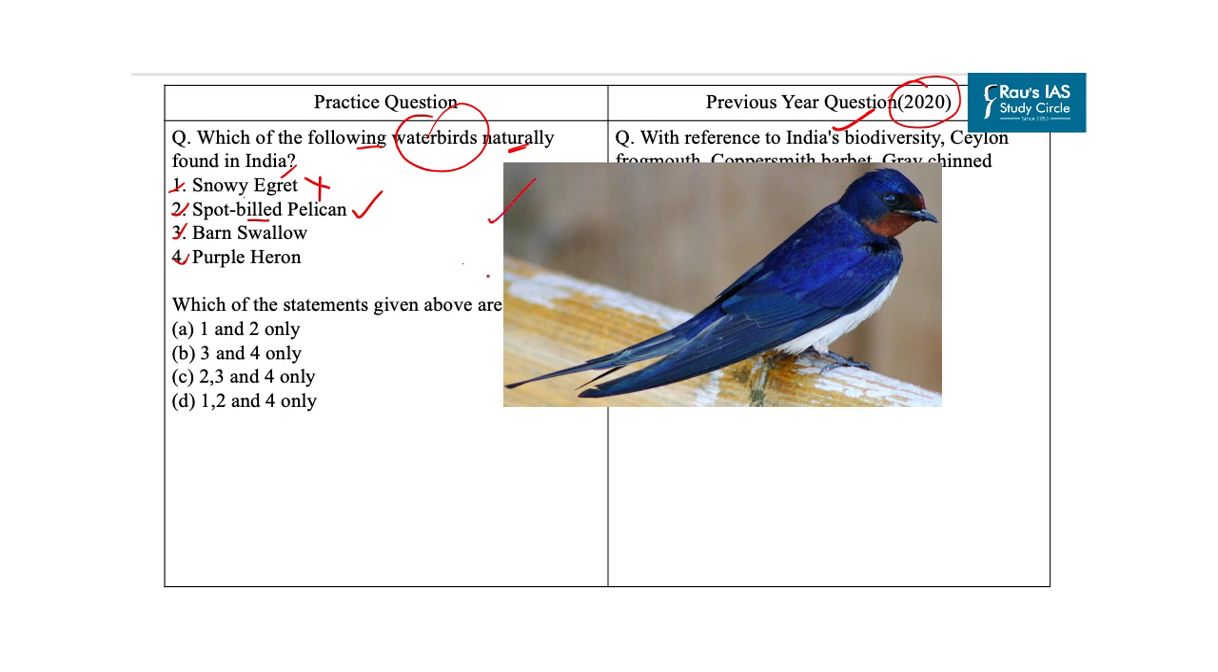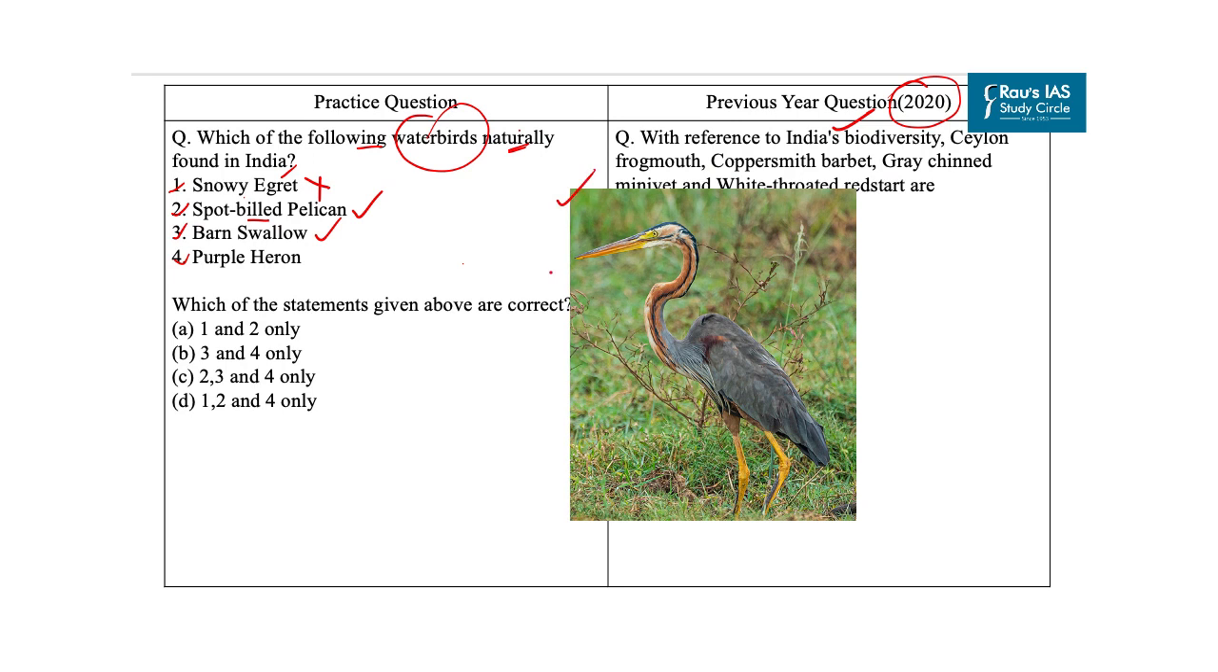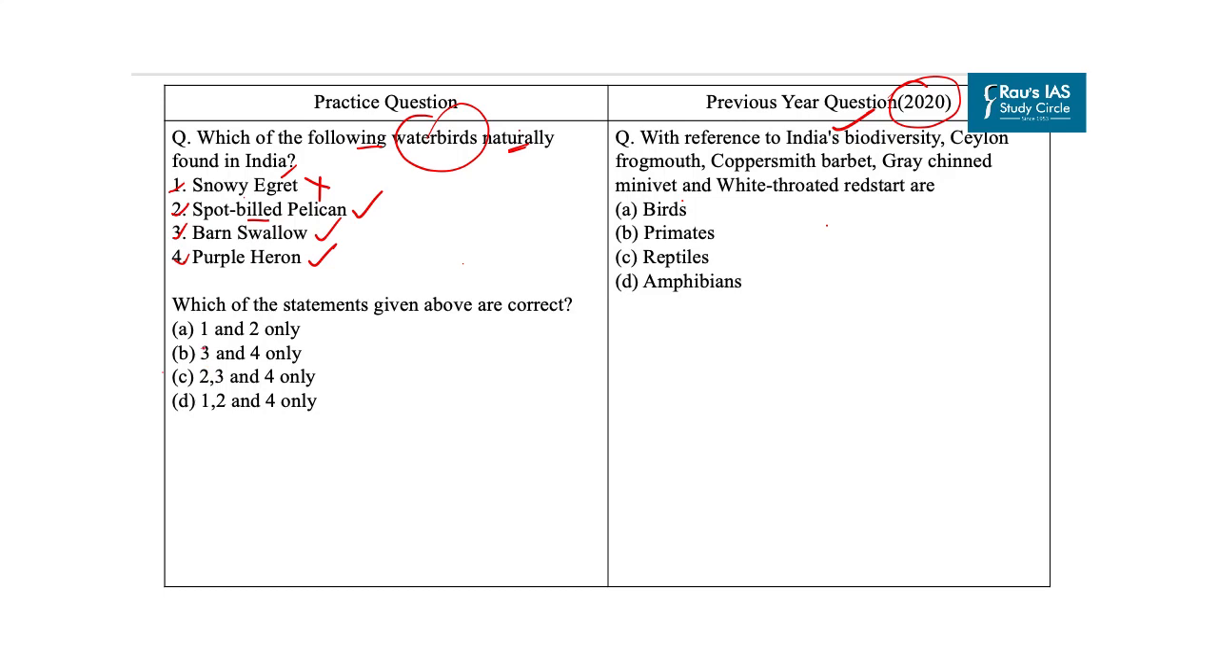Next is barn swallow. It is the most widespread species of swallow in the world. It is found in Europe, Asia, Africa and the Americas. So our third option is correct. Last is purple heron. It is a wide-ranging species of wading bird in the heron family. It breeds in Africa, Central and Southern Europe and Southern and Eastern Asia. So our fourth option is correct. So with this, our correct answer is option C, that is 2, 3 and 4 only.